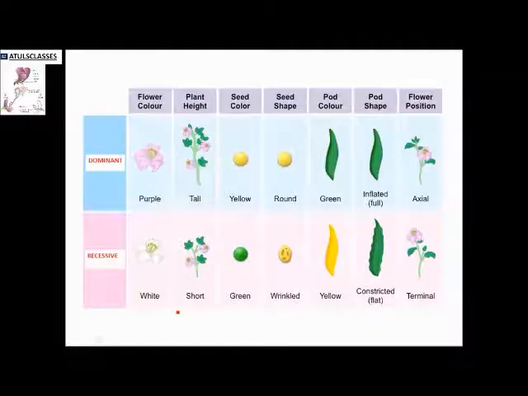He used the pea plant. Why? Because pea plants show various contrasting traits, which I call characters. But he used only 7 of the characters for his experiments.